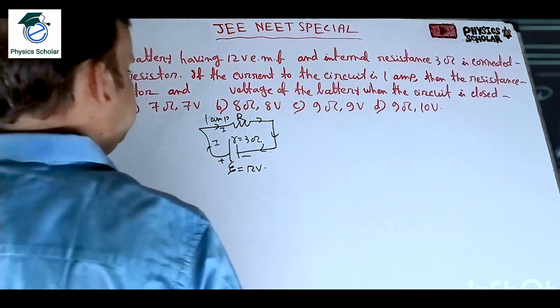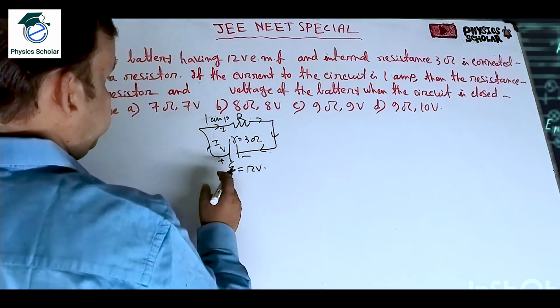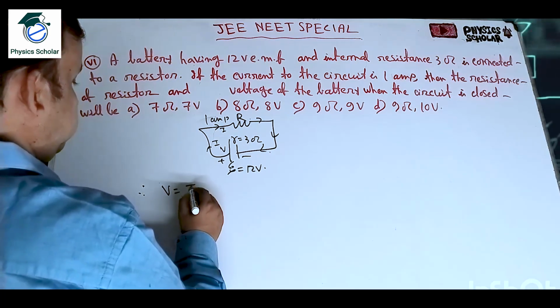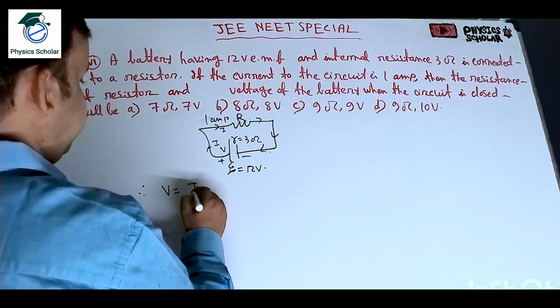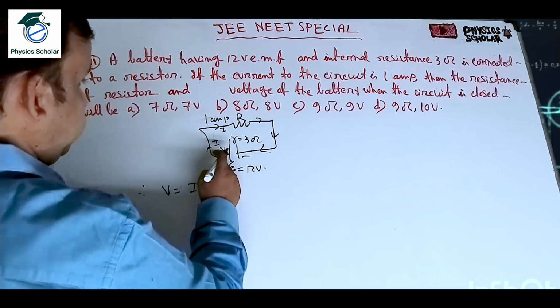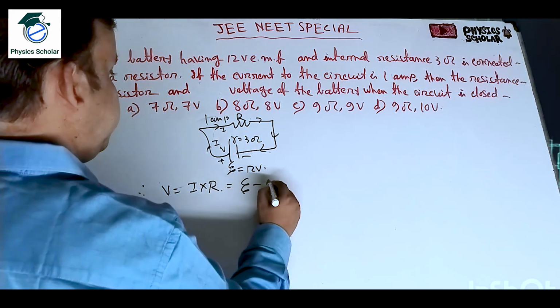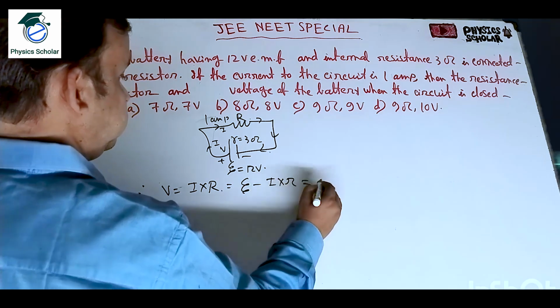So the voltage V of the battery, what do we know? V is equal to I into capital R. That means current into external resistance is equal to eta minus lost volt. Okay, eta minus lost volt.